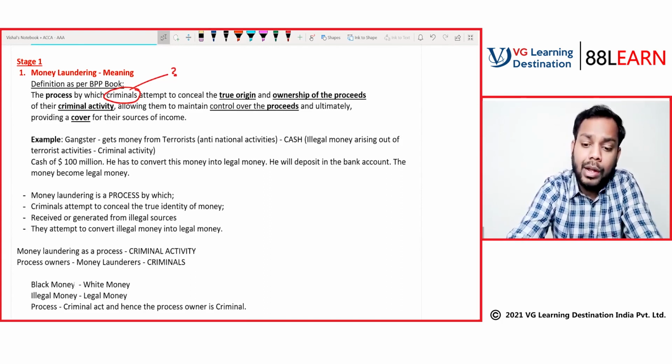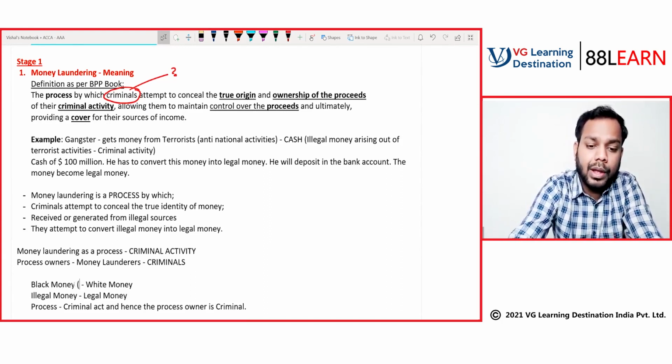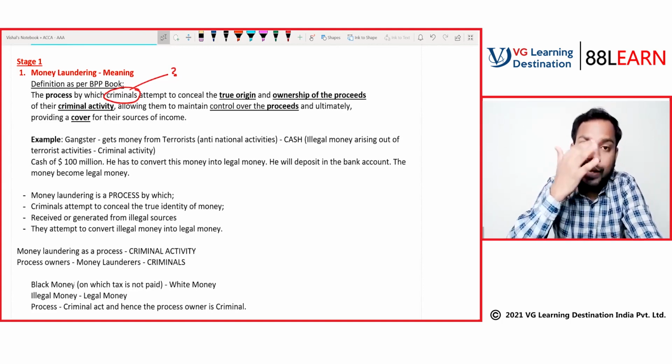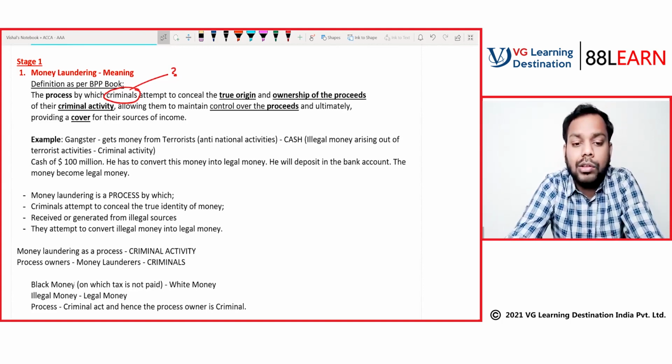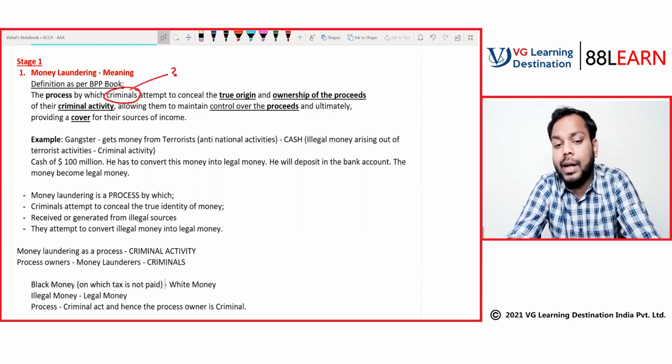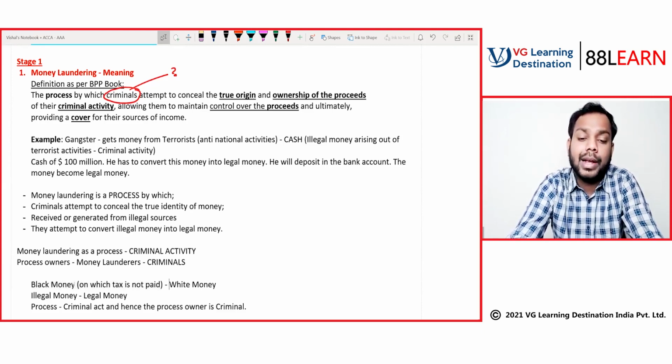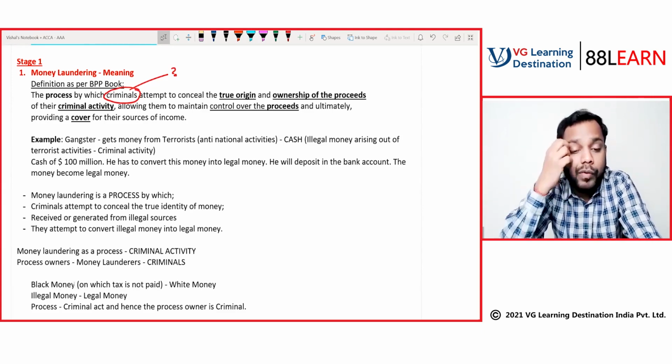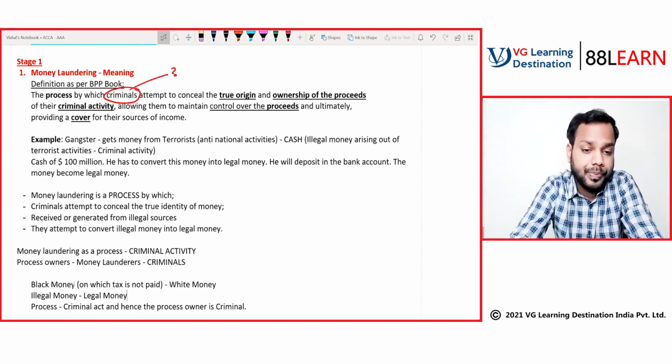No, the money on which tax is not paid is also called black money, and the process of converting this money to white money is again called the process of money laundering.